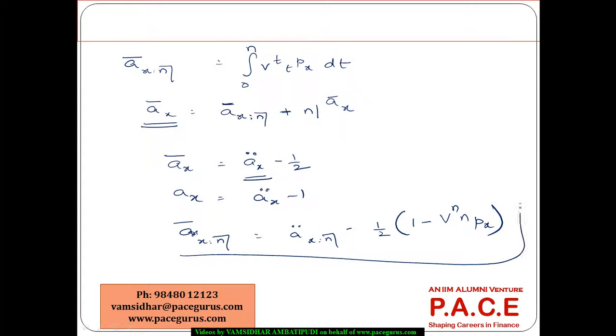So this is an important rule. It's not just minus half. In case of a term life, this is not minus half. We are going to have it as minus half times 1 minus v power n npx. You can quickly try it out why it comes out. It doesn't take much effort to understand that. But this is what typically goes as some of the important formulas for the computations of annuity under the continuous as well as deferred kind of systems. All right.